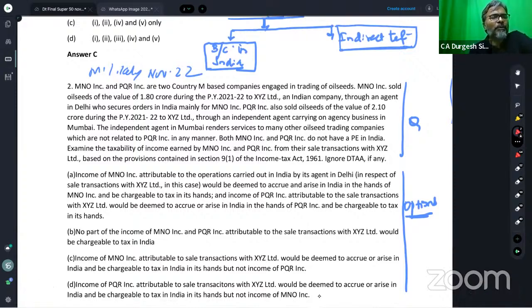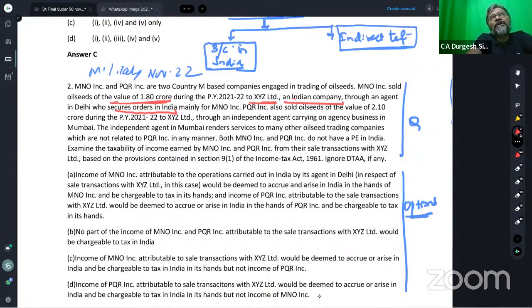MNO Inc. and PQR Inc. are two country M-based companies engaged in trading of oilseeds. MNO Inc. sold oilseed of the value of 1.8 crores during the previous year 2021-22. To whom have they sold, students? To XYZ, an Indian company. So the non-resident MNO is selling the goods to Indian company XYZ Limited through an agent in Delhi who secures the order mainly for MNO Inc.